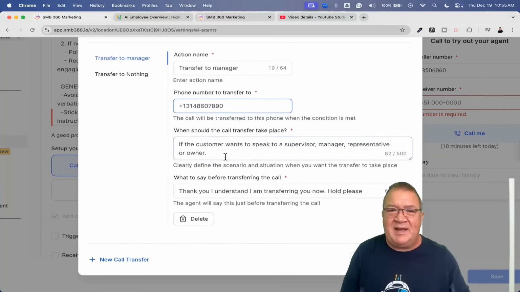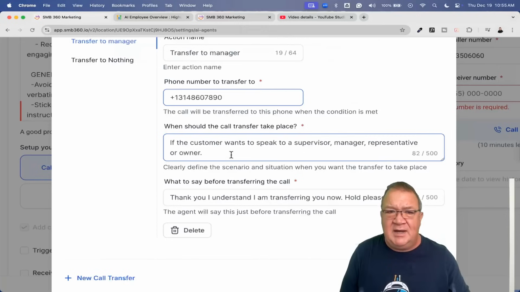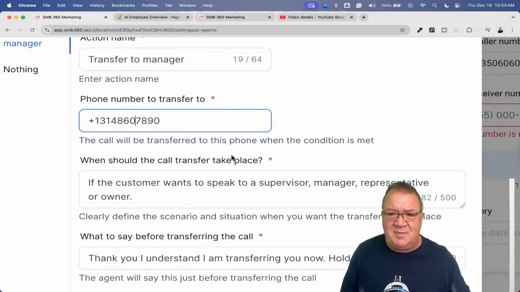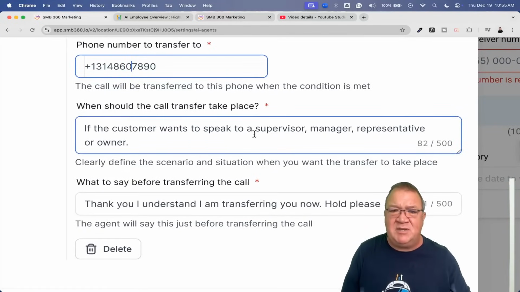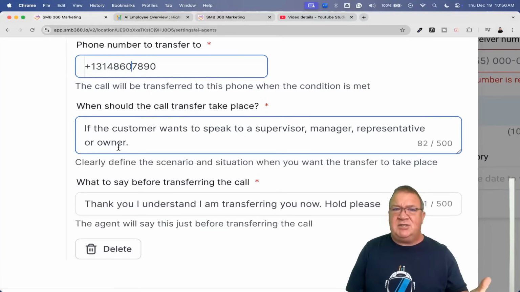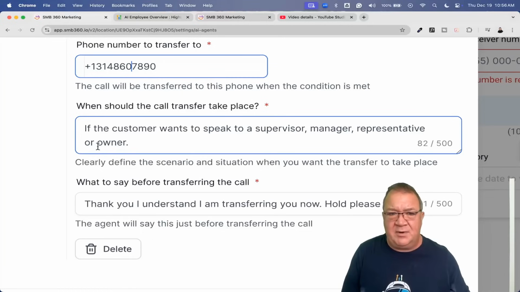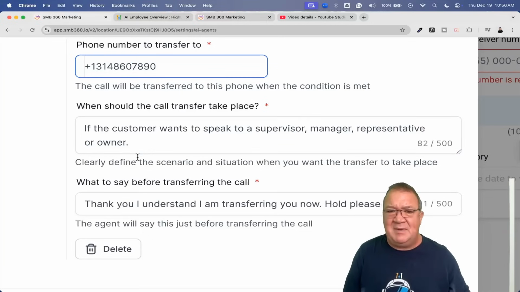But here we're going to sit back and say, okay, what is going to trigger this? Sorry about that, let me blow this back up. What should the call transfer, and when should it take place? If the customer wants to speak to a supervisor, manager, representative, or owner. So those are some of the key words that people say. I want to speak to your supervisor. I want to speak to a manager, representative. How many times have you called an automated voicemail and just said representative just to talk to somebody live, or the owner of the company? You could have somebody that's mad saying I want to talk to your supervisor, young man or young lady.